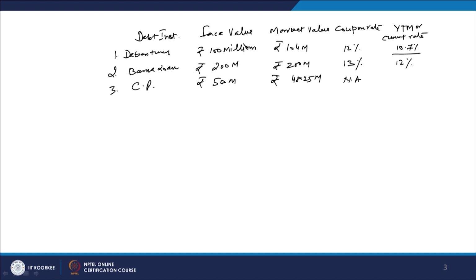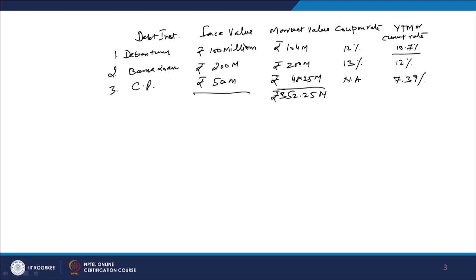So, no historical cost is there, and we assume that, as per the discount rate given, the yield to maturity is 7.39%. Now we have to calculate the average. These are the three sources from where the total amount is coming, and the total borrowing we are going to have is 350 million, but the market value, which is more important for us, is 352.25 million.